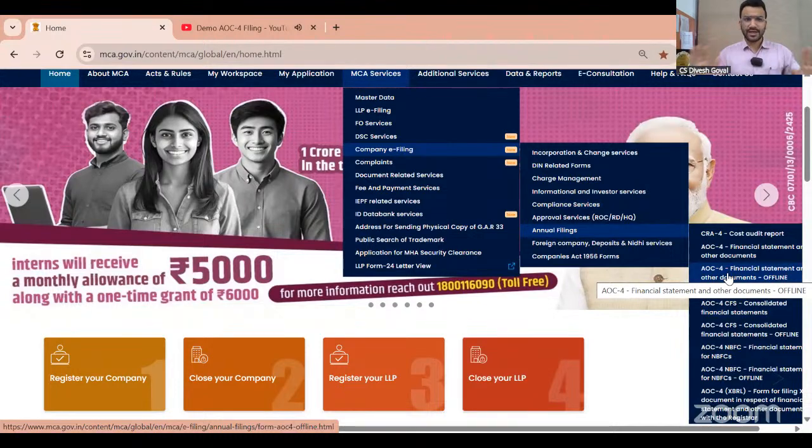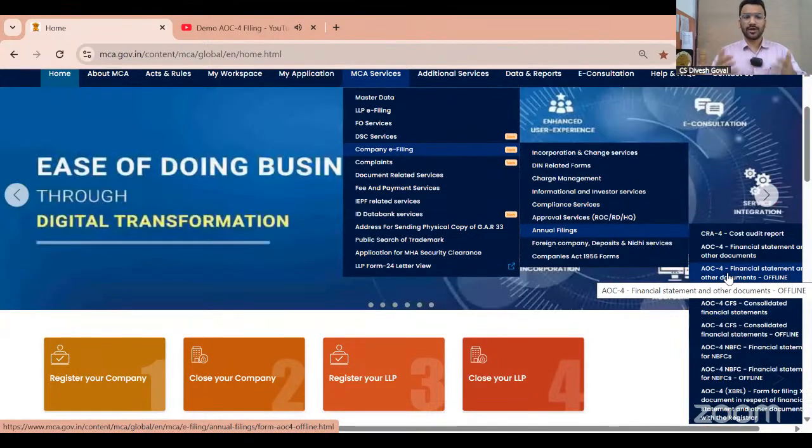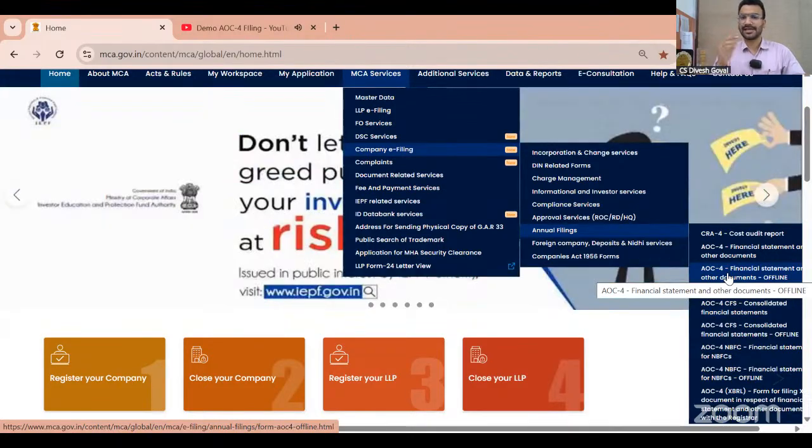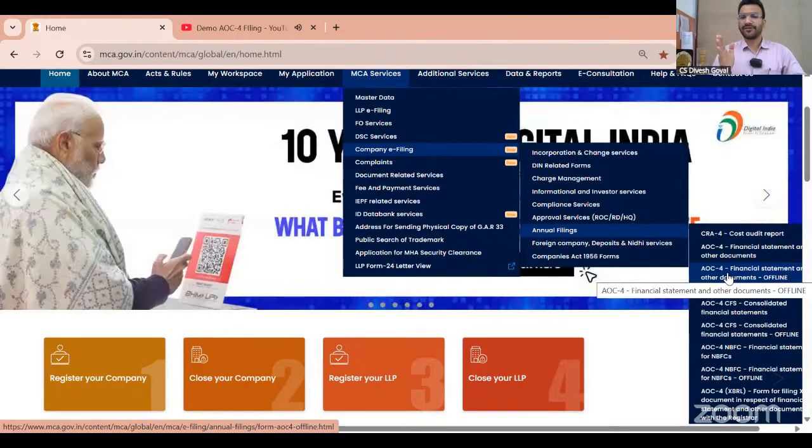Online filing is like when you are doing incorporations or filing the other forms on MCA V3, everything is online. But offline filing is the new option. Practically, this is available for only two forms under the Companies Act, AOC-4 and MGT-7. For the other forms, the offline option is not there. In the offline option, what you have to do is start preparing the form here only.